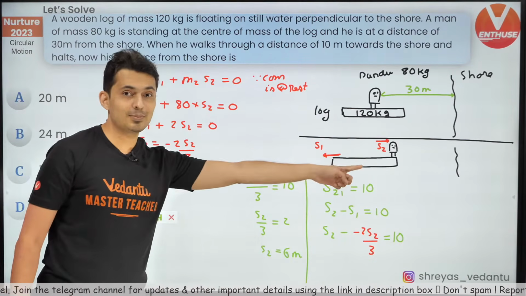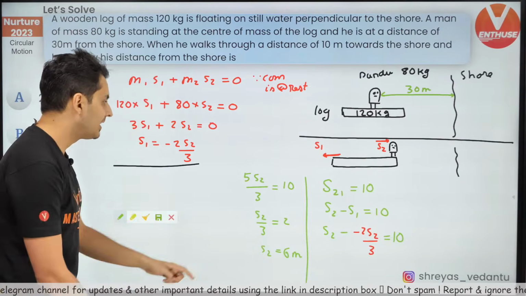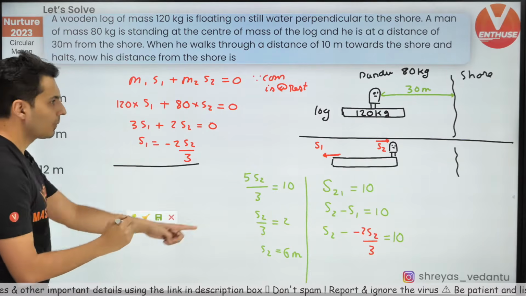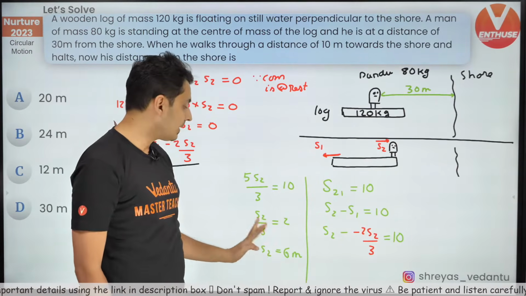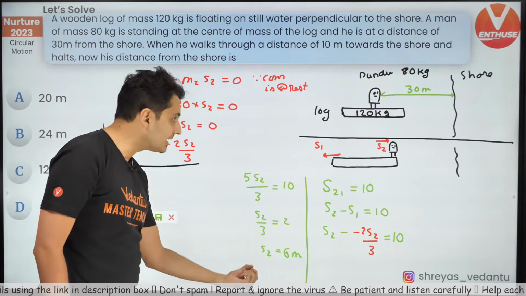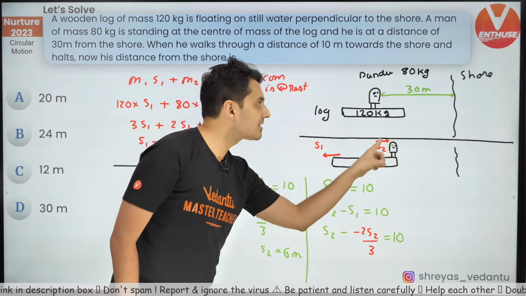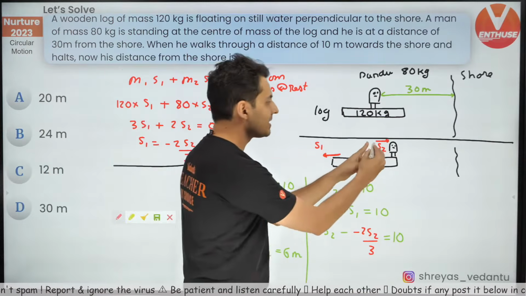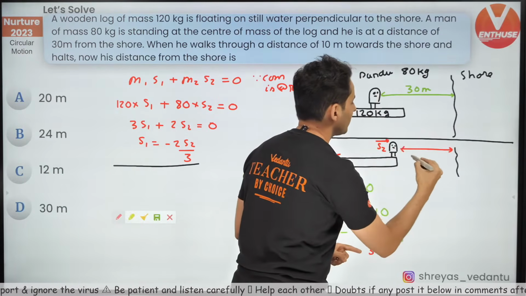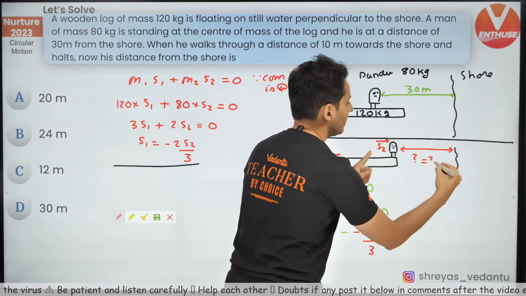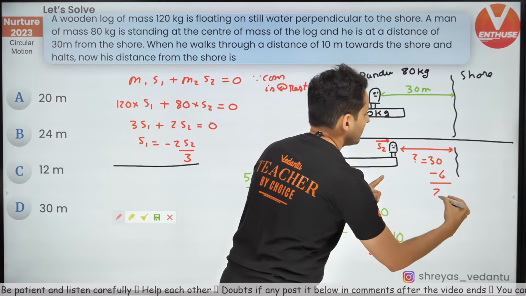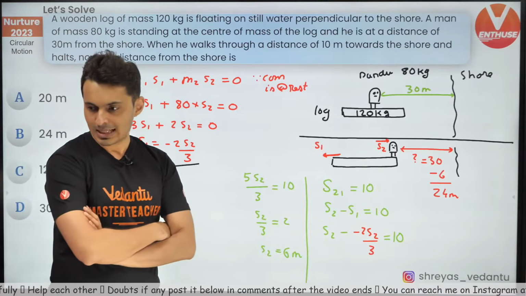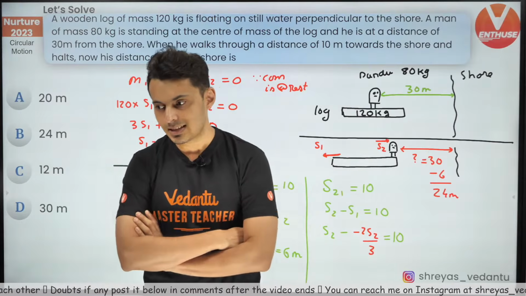And if S2 is 6 meters, think about it. Oh, sorry, this is not the log, my bad. S2 is 6 meters. That means Pandu has actually moved 6 meters this way. I think now that will give you the answer. If this is 6 meters, how much will this much be? It will be 30 minus 6, which is 24 meters. That is the answer. Correct. Is that making sense, my warriors?